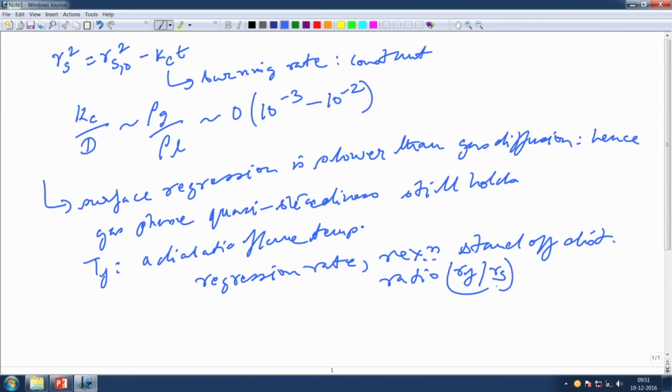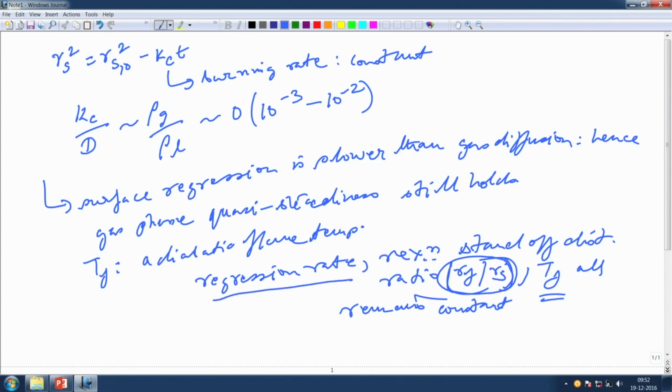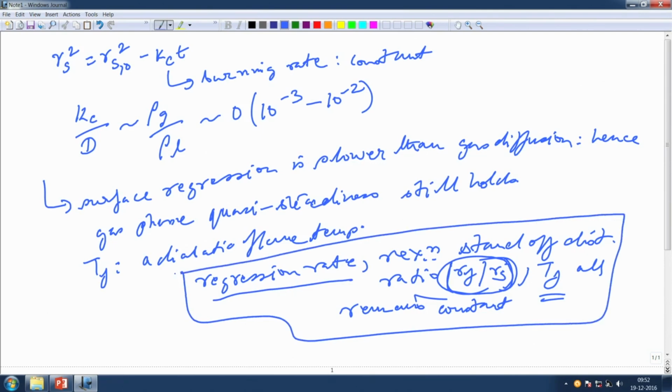So Rf decreases, Rs also decreases by the same amount. These, and the flame temperature Tf, all remain constant. Please do remember that Rf by Rs remains constant, not Rf by itself. As the droplet shrinks, the flame also shrinks, but this relative ratio is kept the same. Tf, the flame temperature, also remains the same, and the regression rate, which is given by Kc, also remains the same. All these things are the hallmark of this particular analysis, which is basically the d square law.